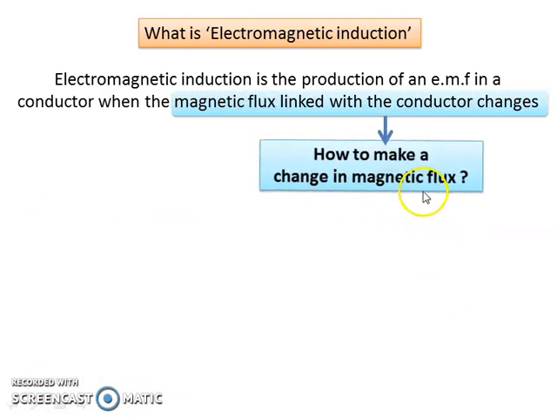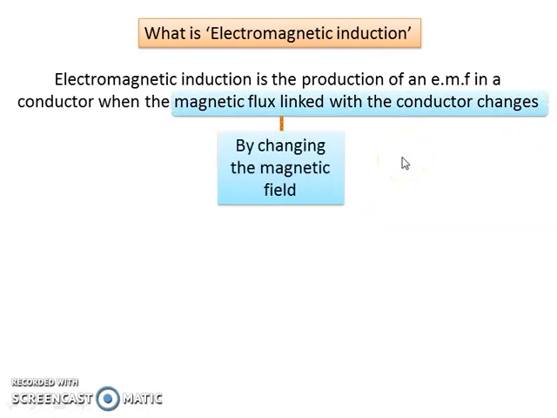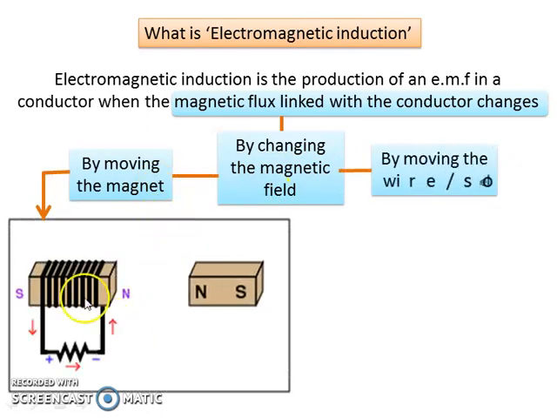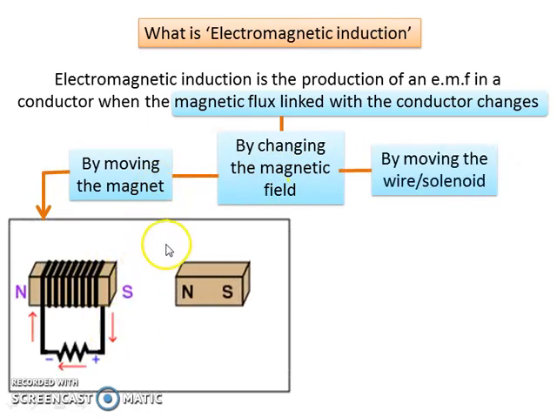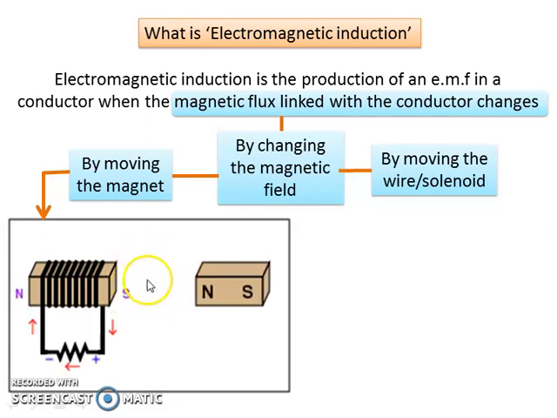So how do we make a change in the magnetic flux? There are two methods to change the magnetic flux. First is by changing the magnetic field. In this diagram, we move the magnet to change the magnetic field. If the magnet is moved towards and away from the solenoid, the magnetic field around the solenoid is increasing and decreasing alternately.